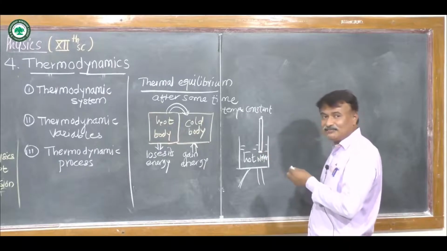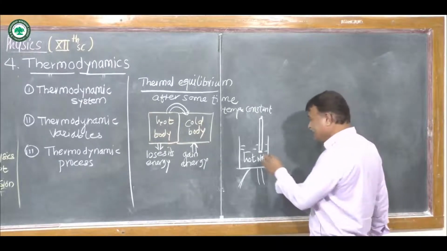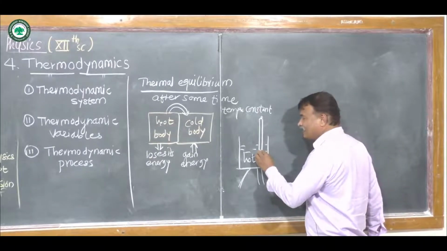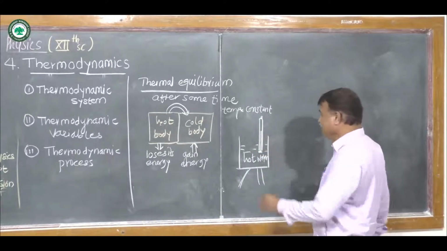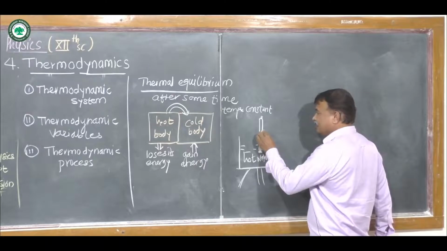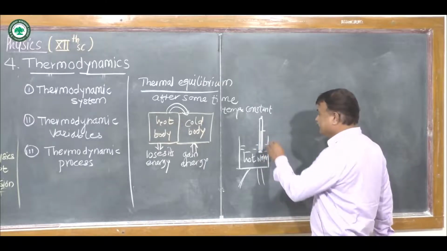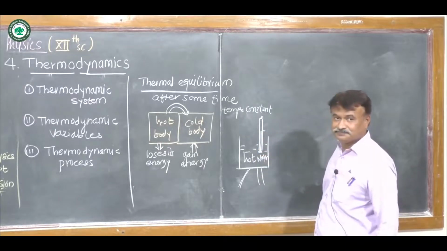When it receives the thermal energy, the mercury inside the thermometer rises and shows the temperature of that water.